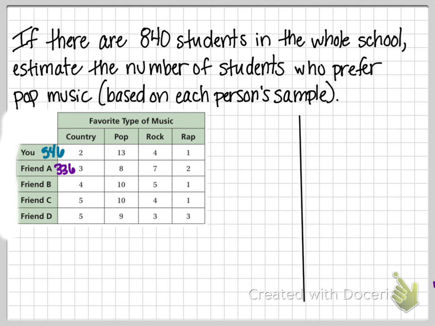All right, if we start with friend C, or actually friend B, we hadn't done that. Okay, so B had 10 out of 20, and that's going to be X out of 840. I can see here that this is going to be 50%, so I know that 10 out of 20 is half, so half of 840 is 420.